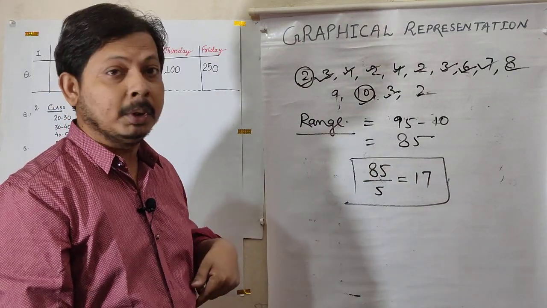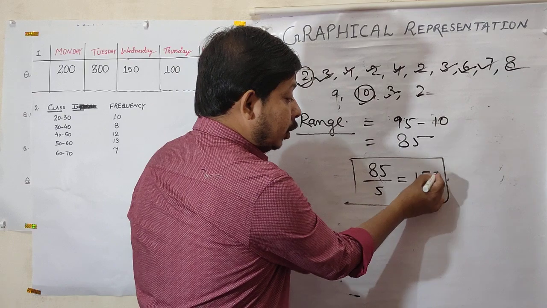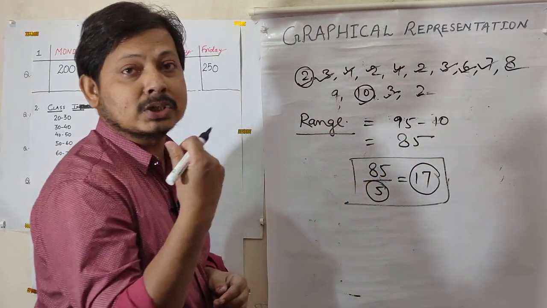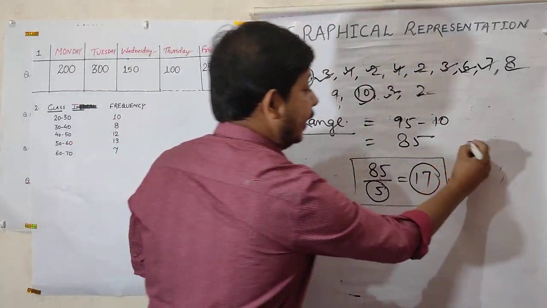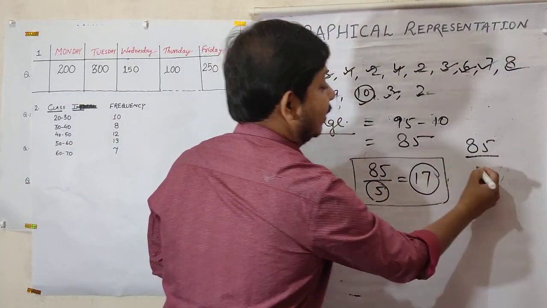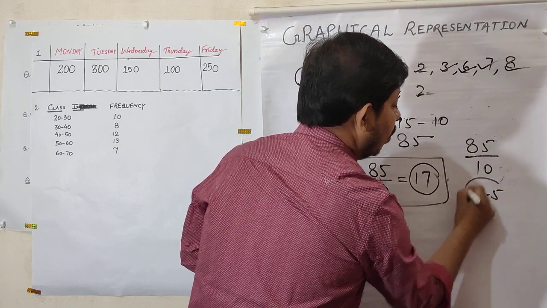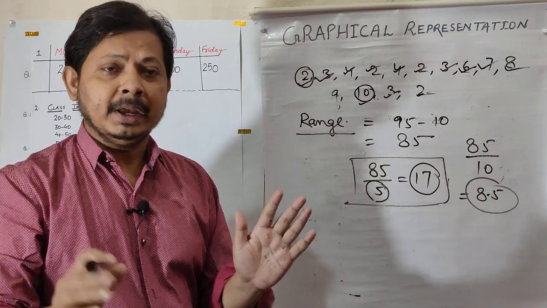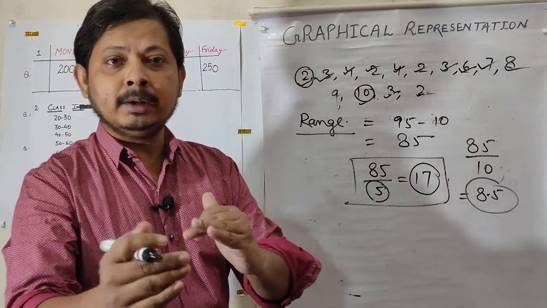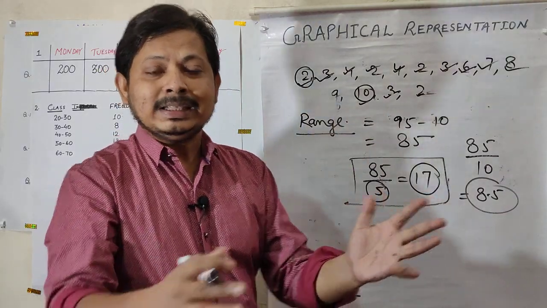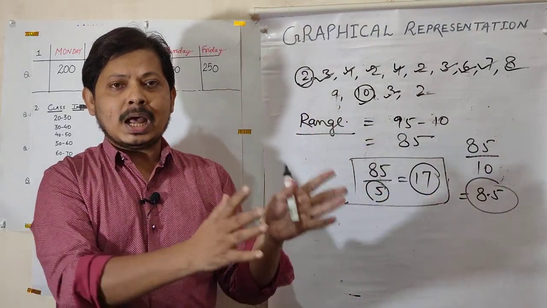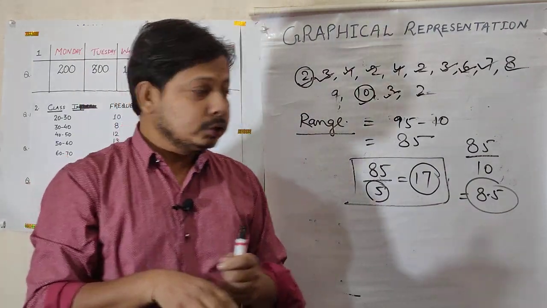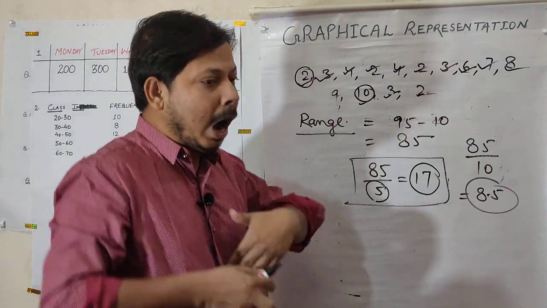A very simple form. So if your total number of classes is too high, please make a larger class width. Okay, so 85 upon 10, this is 8.5. So 8.5 means 9 class intervals. So 9 class intervals is okay. Between 5 to 12 or between 4 to 10, these are very good numbers of classes and you can manage them in your one page. Okay, so this is the basic introduction about how to make a class interval.